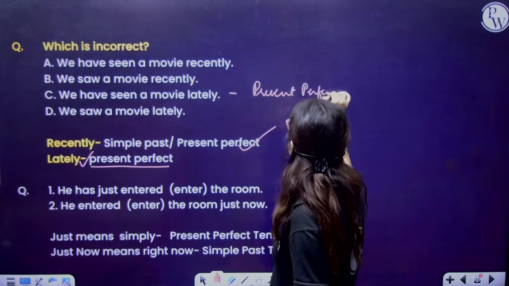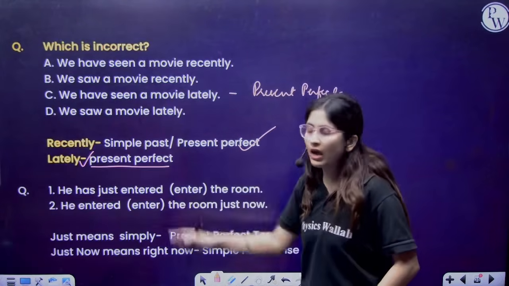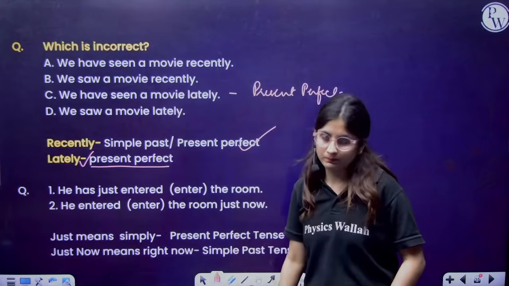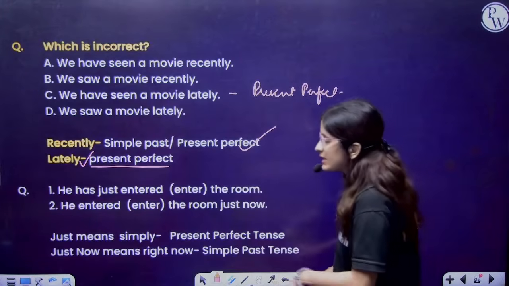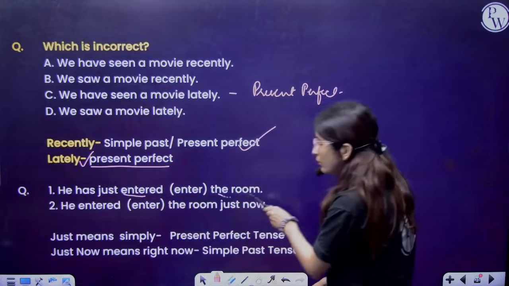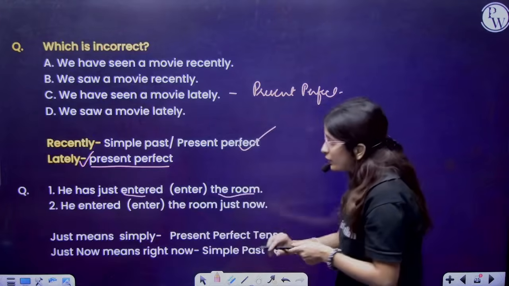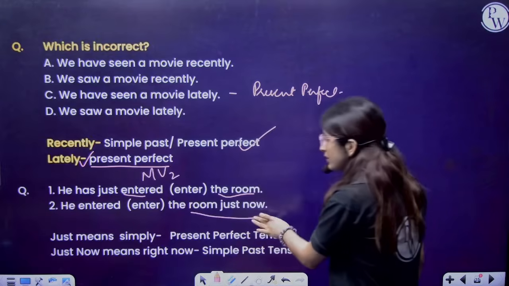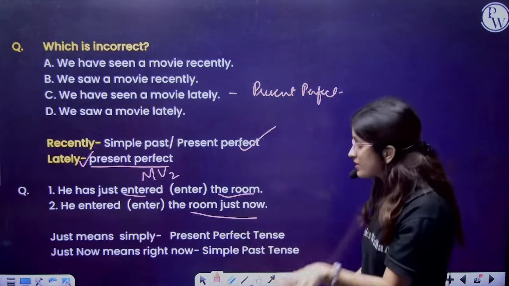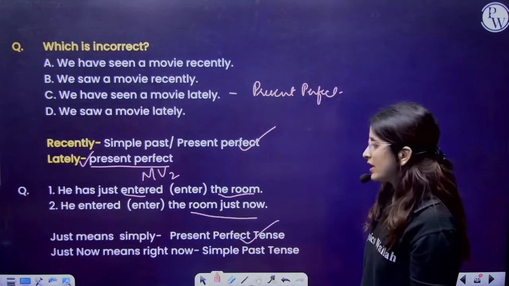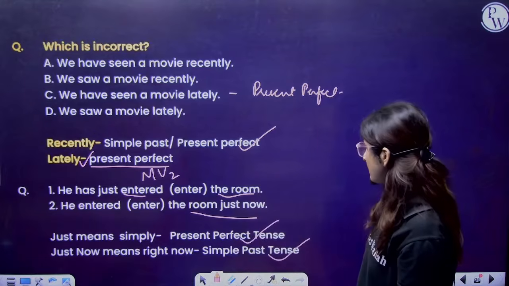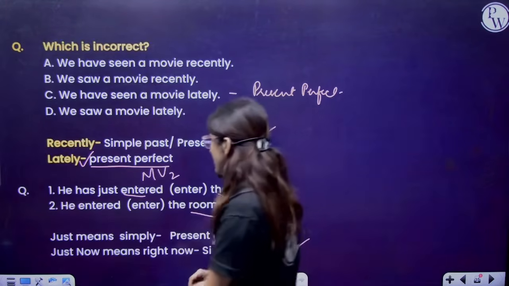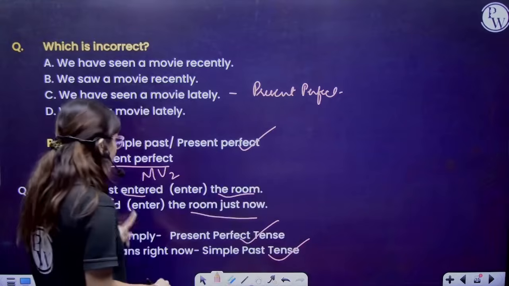Fine. So that is why it is incorrect, because these all are of past simple. Now, he had just entered the room, because it was past. So that is why here main verb second form. He entered the room just now. Abhi ke abhi. So just means simple present perfect tense. Now just means right now, simple past tense. So here just means simple present perfect.